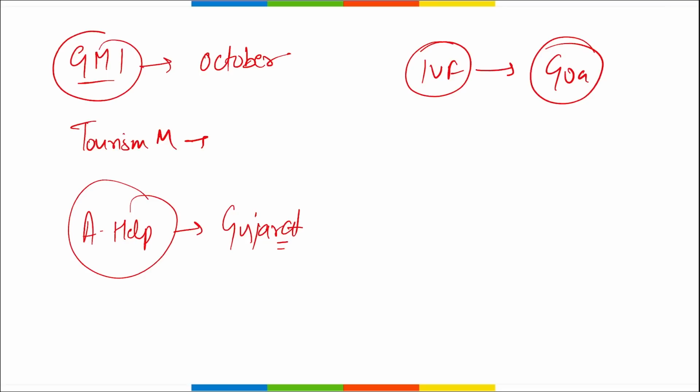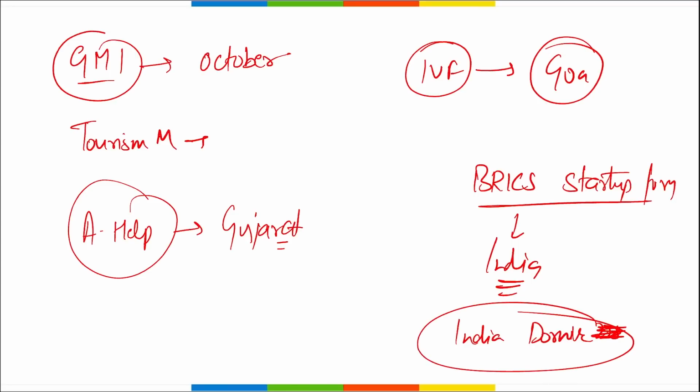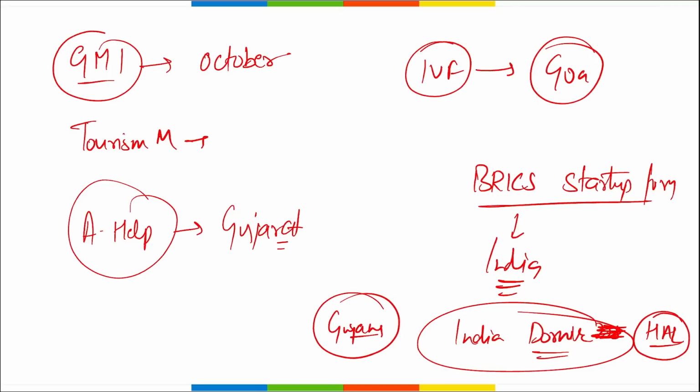It is Goa. Then next, which country will launch the BRICS Startup Forum? So the BRICS Startup Forum will be launched by our country, India, right? And which country is planning to buy India's Dornier aircraft that are manufactured by Hindustan Aeronautics Limited? It is Guyana. And remember, India, as a friendly gesture, delivered the second Dornier 228 aircraft to Sri Lanka, right?